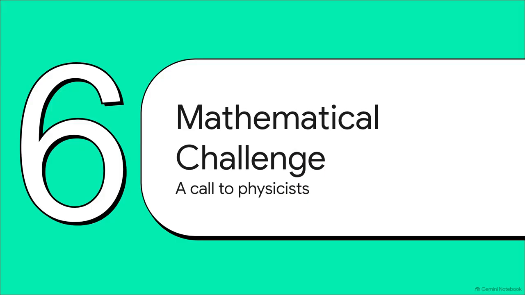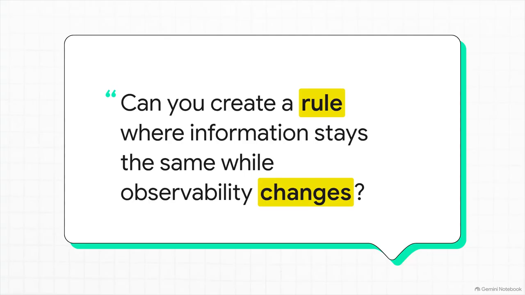Which leads us to Section 6, the mathematical challenge. It's time to translate this beautiful, conceptual framework into an ultimate challenge for mathematical physicists. The source material issues a very explicit challenge here. Can you construct a non-trivial mathematical rule, a coupling operator, where information is strictly conserved while its observability changes depending on how strongly it's coupled to the measurable world? We need an equation proving this isn't just ordinary noise, standard quantum decoherence, or a silly glitch in detector sensitivity.